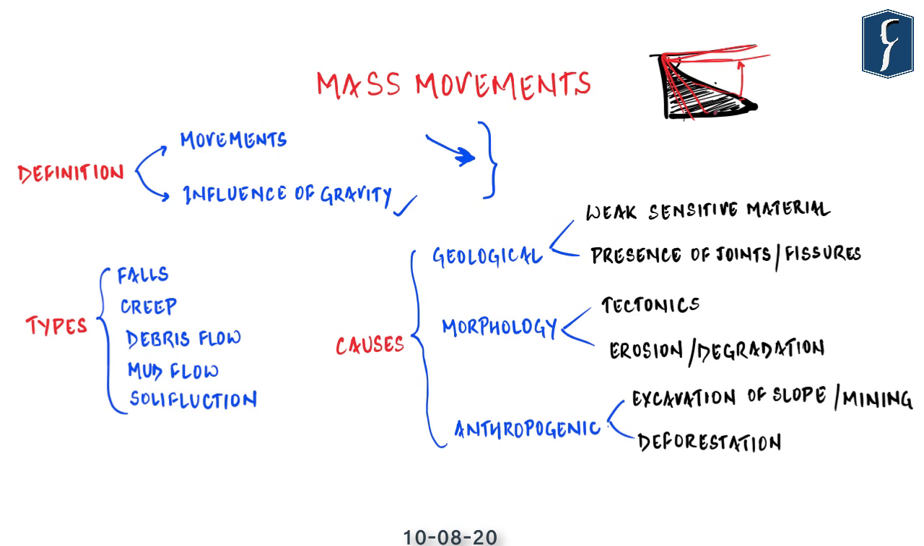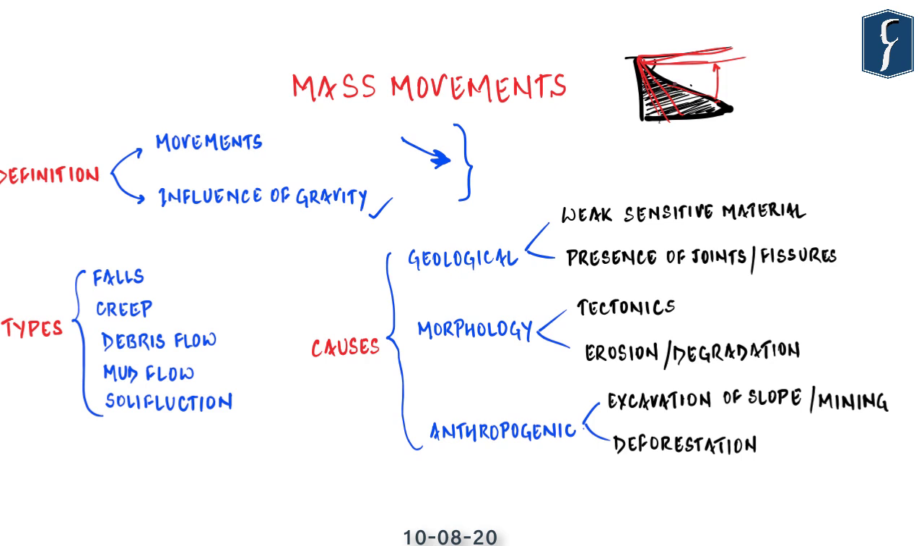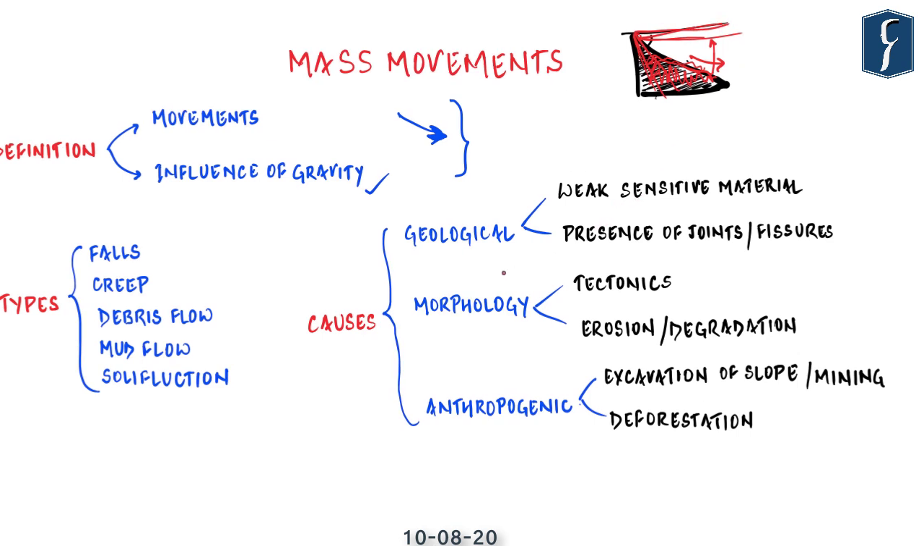And the second factor is the strength of the material. As long as there is a strong binding among the material contained in this rock surface, the movement will be difficult. But as soon as the factors which reduce the strength or increase the weakness of these rock surfaces appear, the movement of the mass will increase. And hence all the causes of mass movements can be segregated into these two kinds.